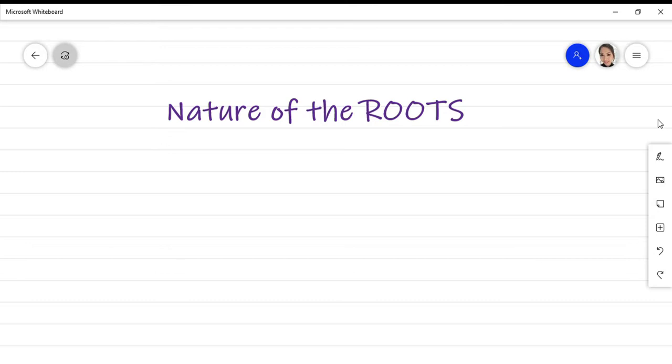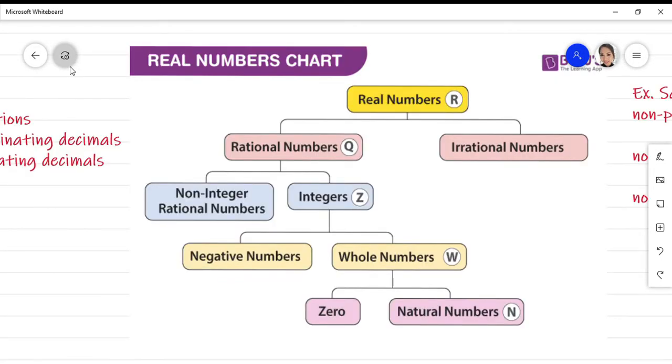So, for today's lesson, we will be learning about nature of the roots. We can also name nature as the kind of roots or the solutions to quadratic equations. Some of the roots of the quadratic equations are actually real numbers. It's very important that we know the real number family. So let's review the real number system or the real numbers chart.